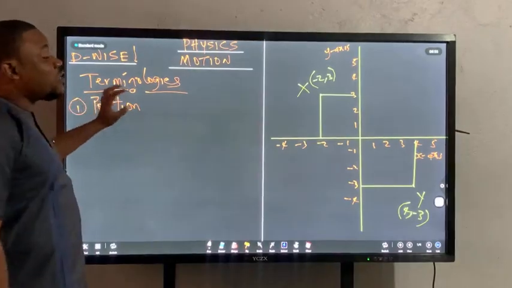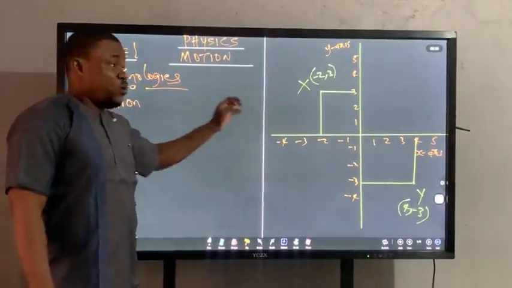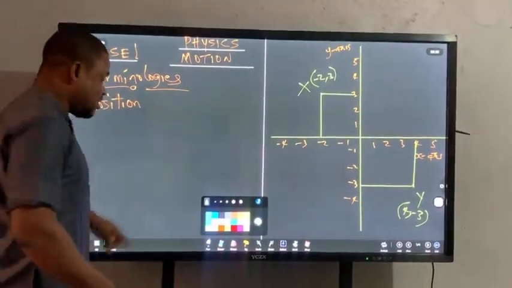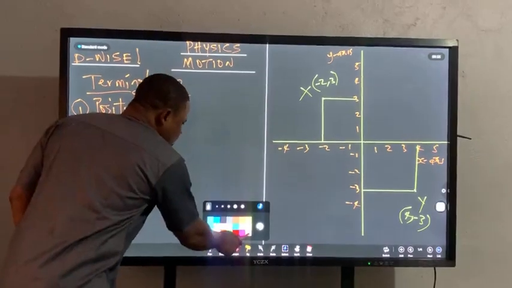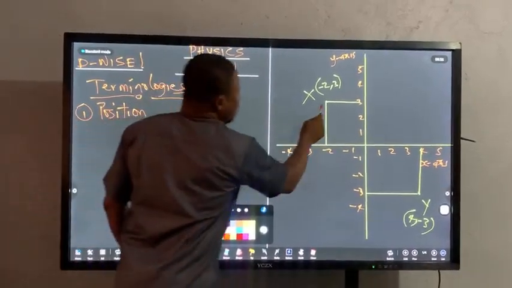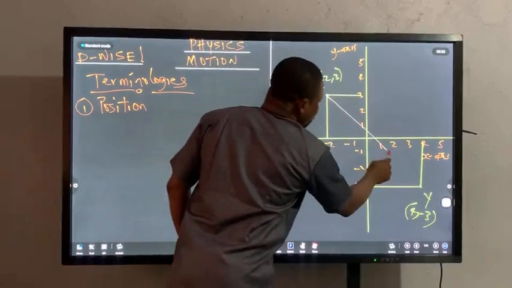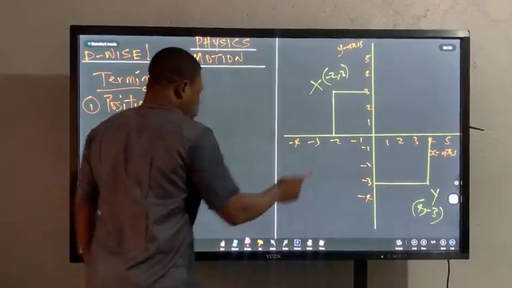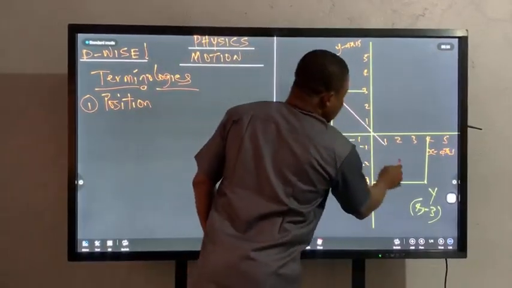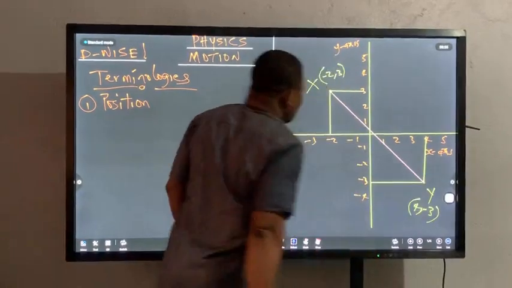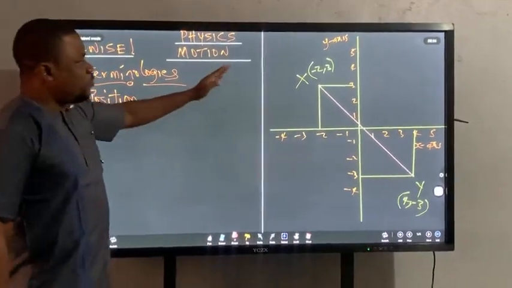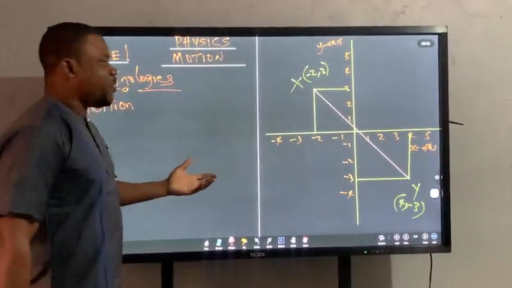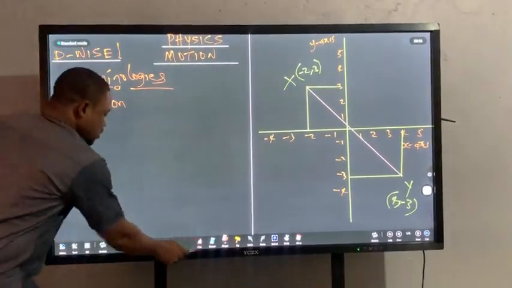So the position actually gives you the location of the object on a plane. Now we move to distance, which is next. What exactly is the distance from this point to this point? How far will I travel to move from x to y? That's what distance is about. So if I ask you that, that will take me to